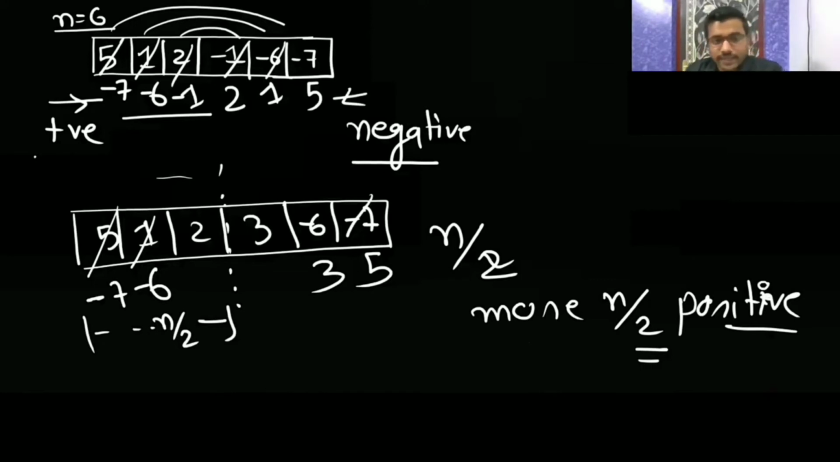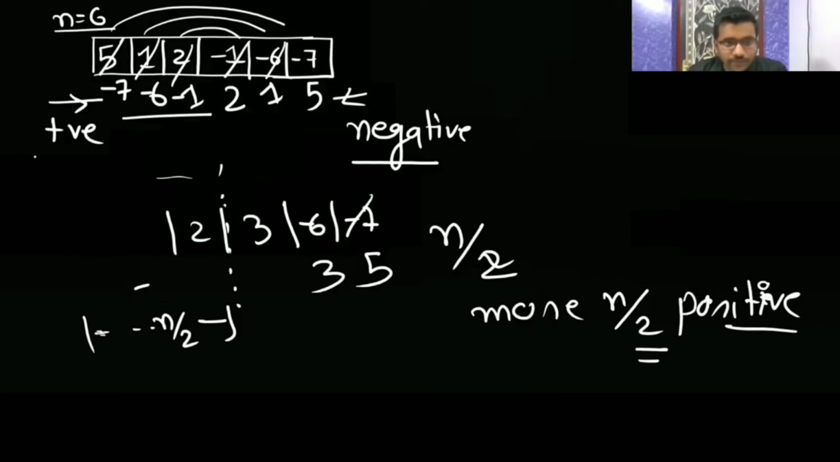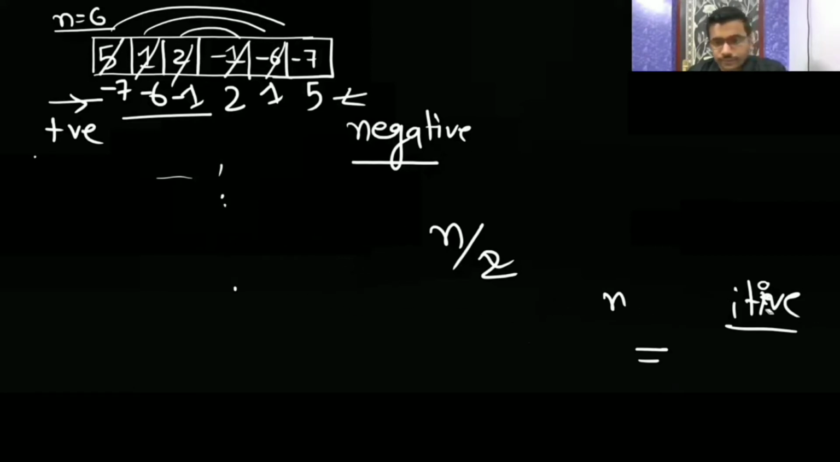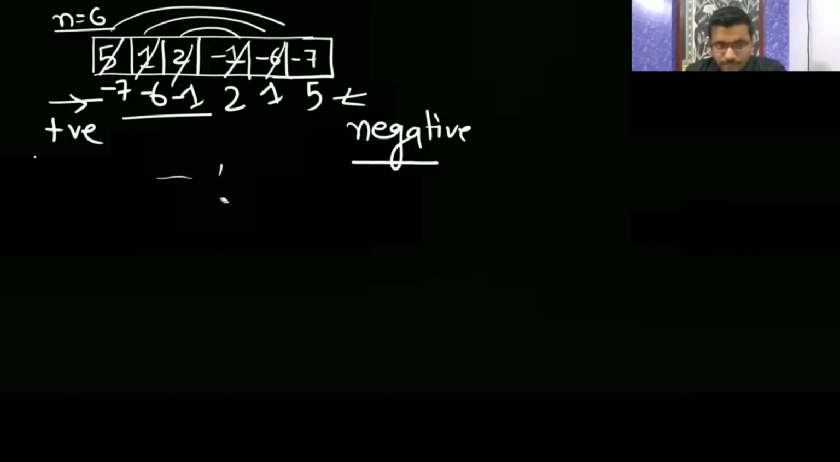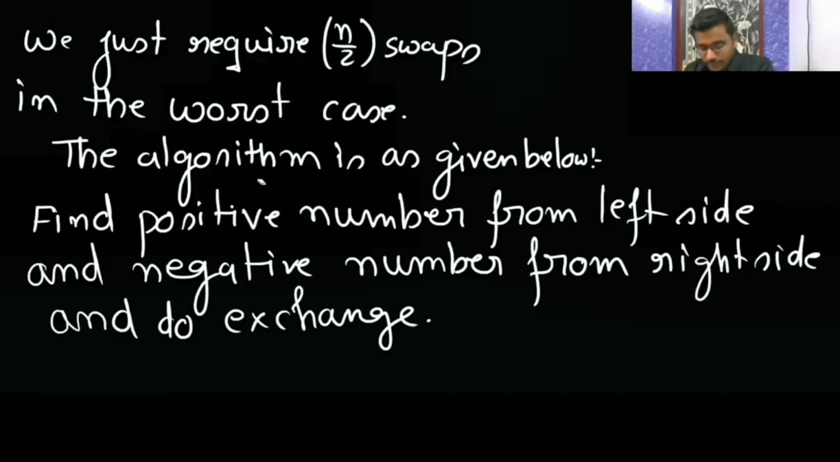See Yogita, what I am saying is, in the worst case, what can happen? Whenever you face any difficulties, you can ask me. I am here to repeat and explain. What I am saying is that we just require n by 2 swaps in the worst case. Why? The algorithm is as below.